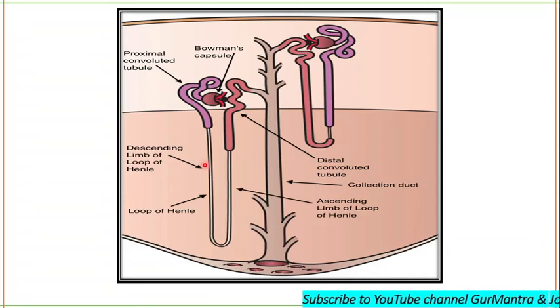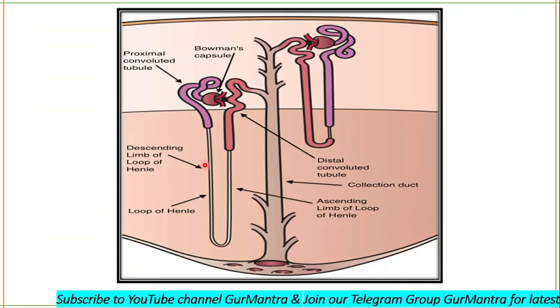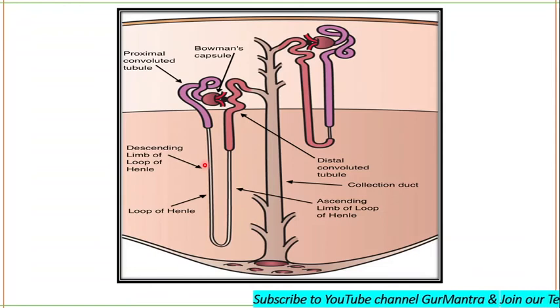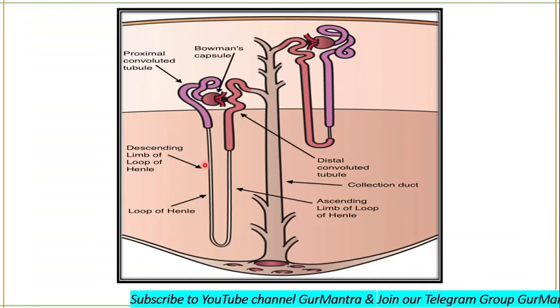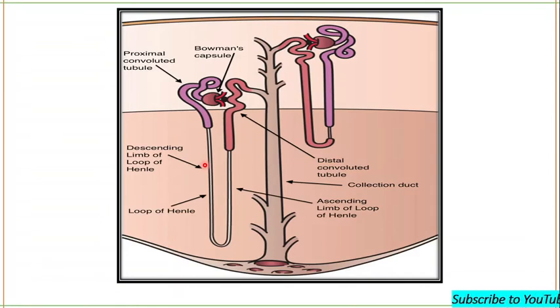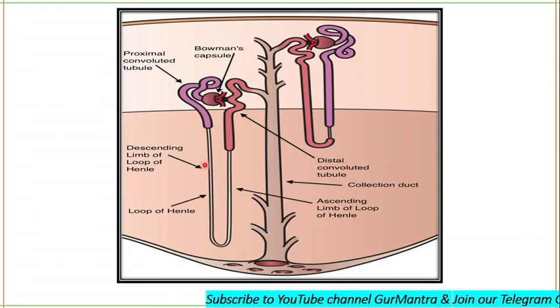So now you understand what cortical nephron and what juxtamedullary nephron are. I hope all these things are clear to you now. I hope you now know how blood enters into the kidney, how it will be filtered, and how it will again get back into the inferior vena cava.